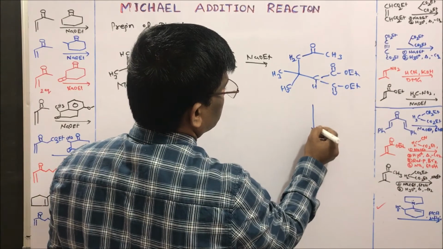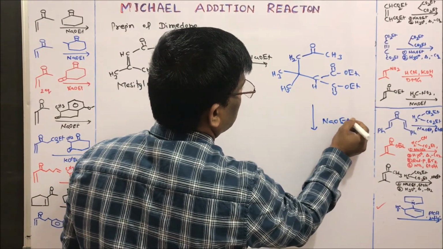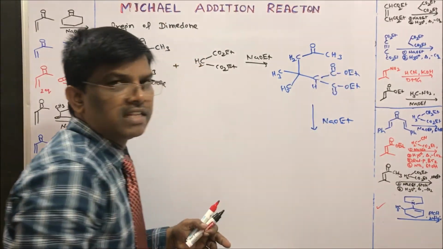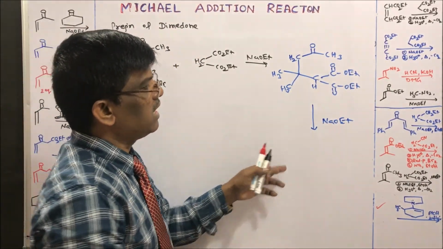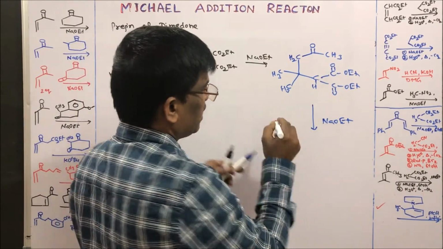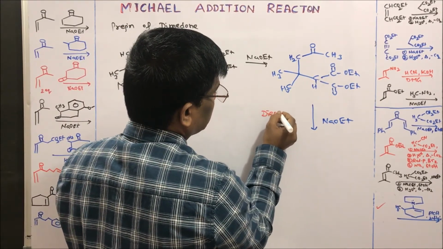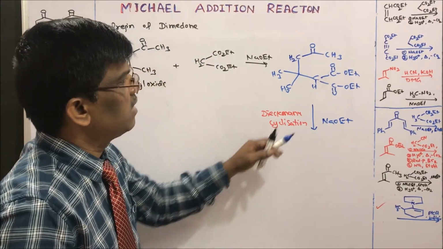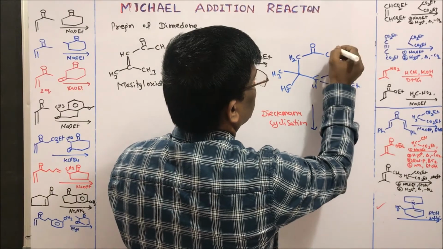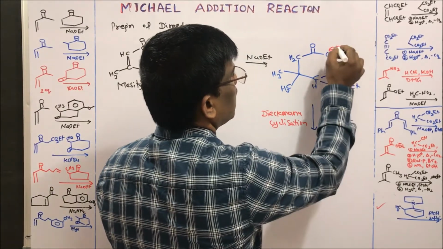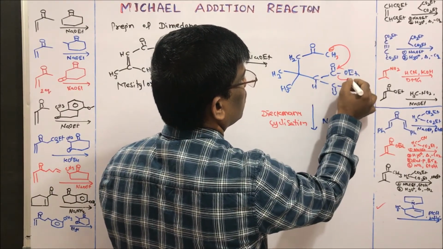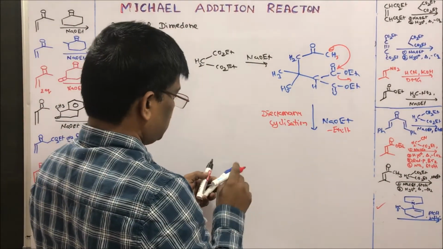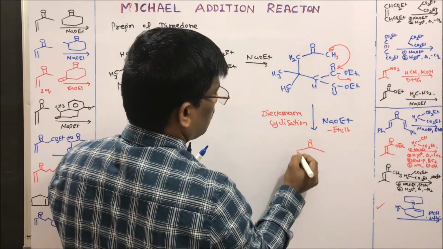Now when I add sodium ethoxide, what is going to happen? 1, 2, 3, 4, 5, 6 carbon is here, and with sodium ethoxide, cyclization. This is Dieckmann cyclization or Dieckmann condensation. Where is it going to take place? This is going to form a carbanion. It is going to attack here. It loses ethanol, minus ethanol. So condensation takes place to give a carbonyl compound.